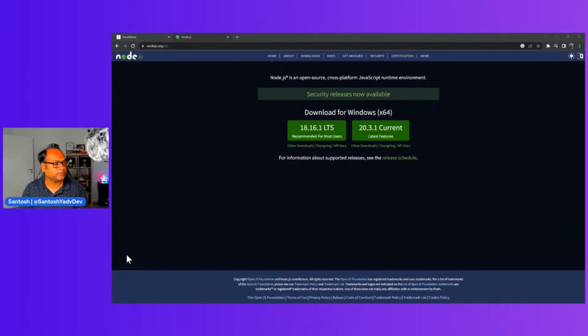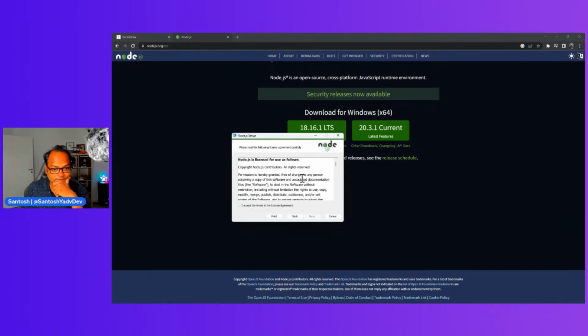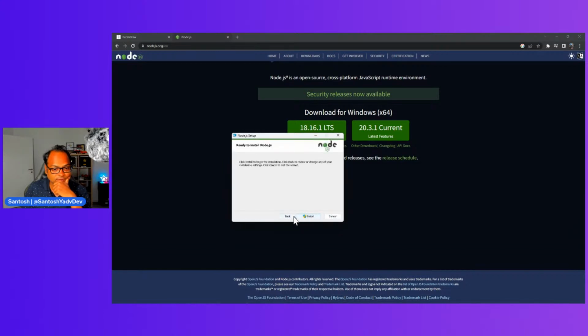Opening when it completes. As I already have Node.js installed, it will just upgrade. Let's see how much space the setup needs. Okay, next, I accept, next, next. What is this? One second, back. Node.js, okay, automatically install the necessary tools. Install Chocolatey. I think yes, I should do yes, but it should work.